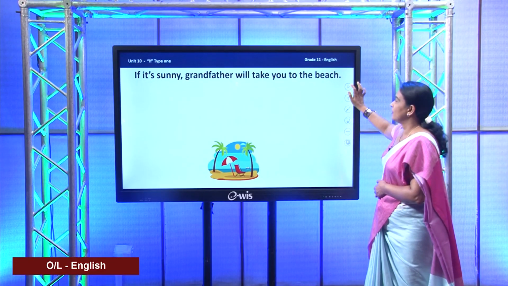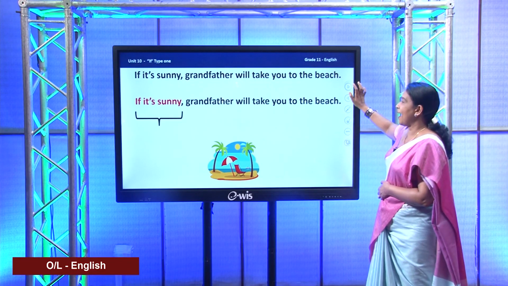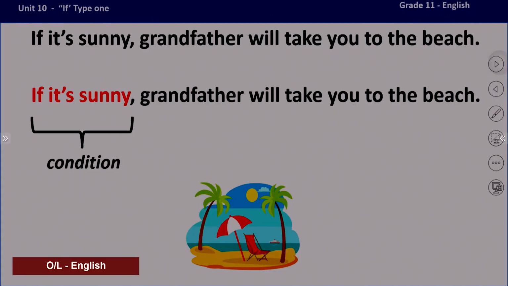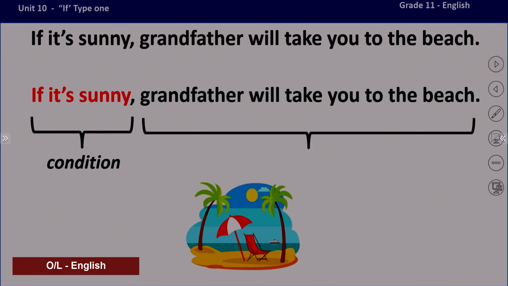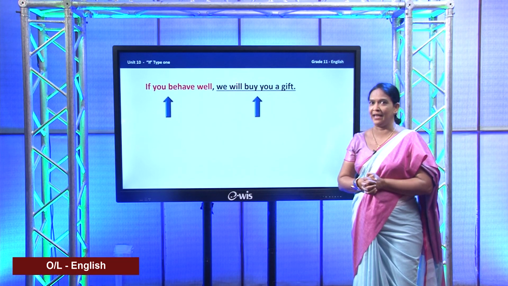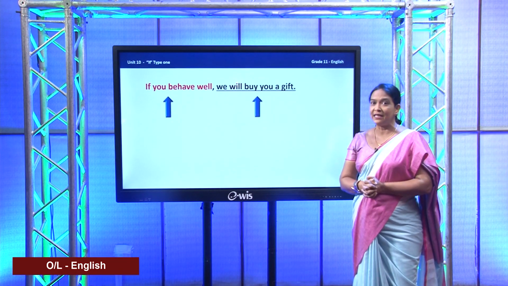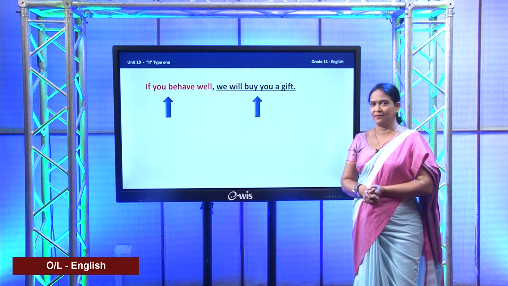Therefore, you have the condition there as if it is sunny. And also, the other part, grandfather will take you to the beach, is there as the result. Hope you have got it clearly, right? But anyway, we have to learn two new terms again with regard to this conditional sentence type 1, right?